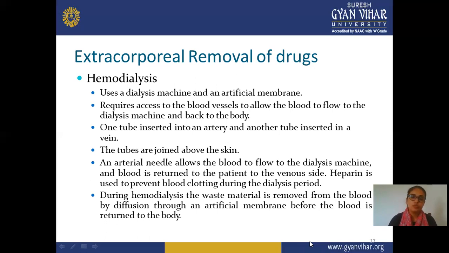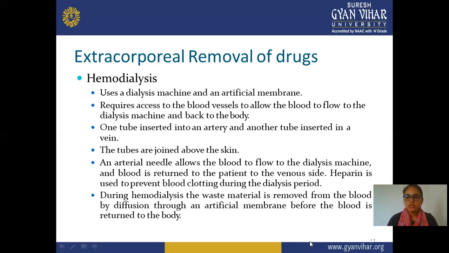During hemodialysis, the waste material is removed from your body by diffusion through the artificial membrane before the blood is returned to your body. With the help of this dialysis membrane, the waste metabolites are easily removed from your body. This complete procedure takes place before the blood is returned to your body.